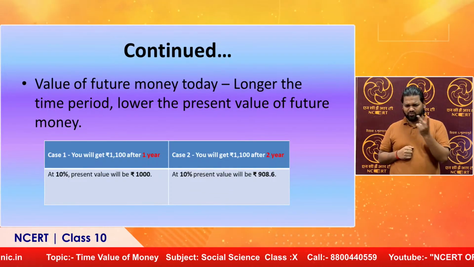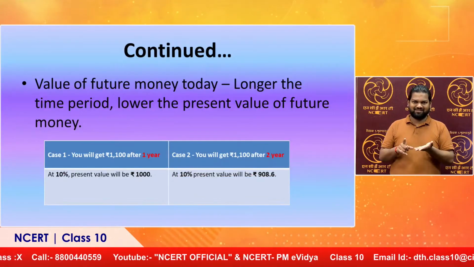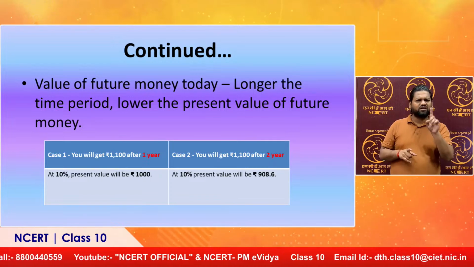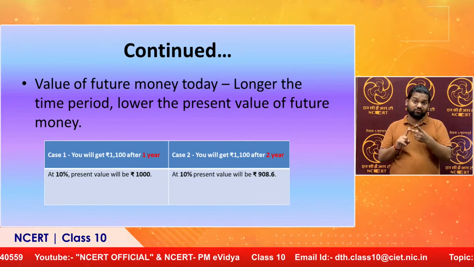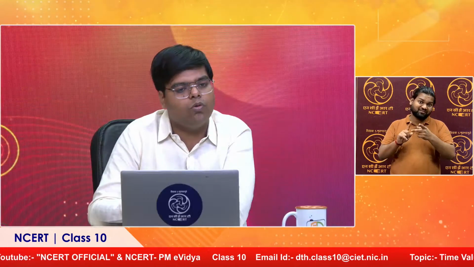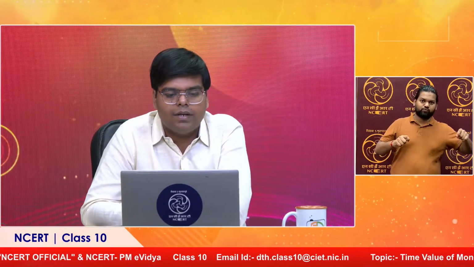Why are we saying that the longer the time period, the lower the present value? The reason here is that the longer the time period, the more it will increase the waiting time to receive the future money. In case 1, the waiting time to receive the future money is 1 year. I will get this 1100 after 1 year. However, in case 2, the waiting time is quite long. So the longer the waiting time, the lower your present value will be.